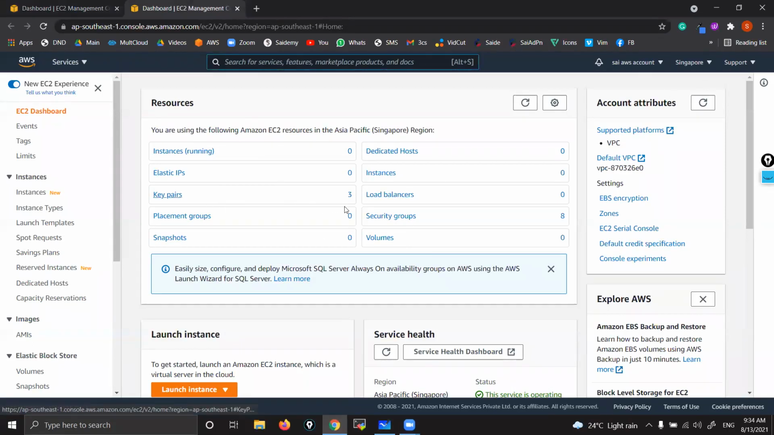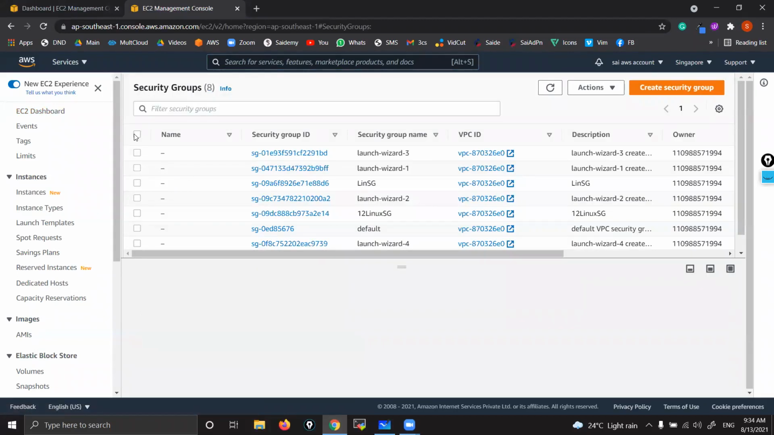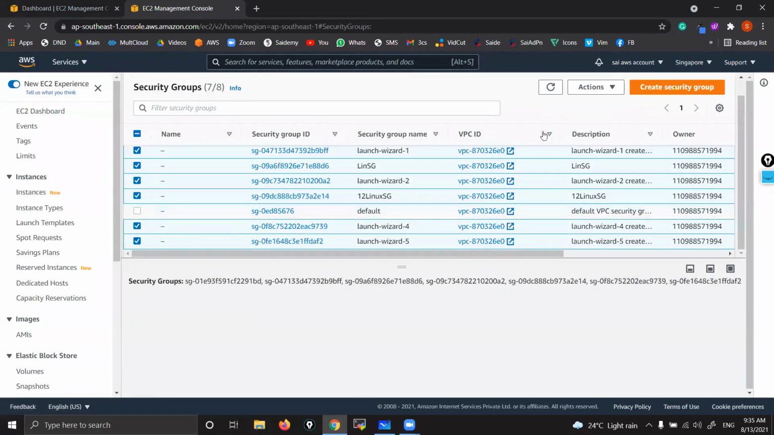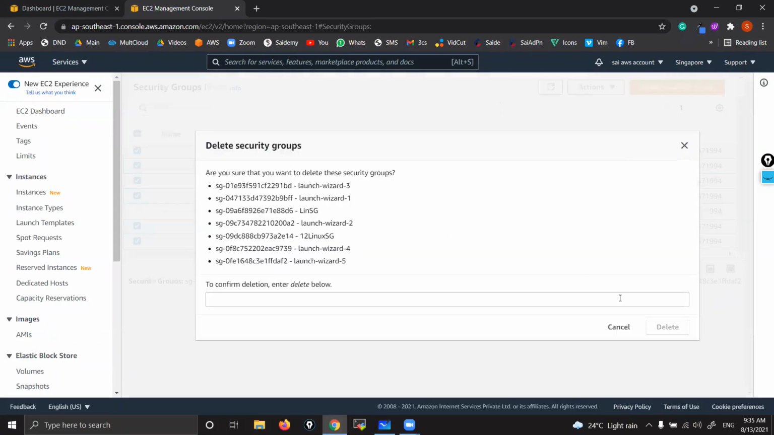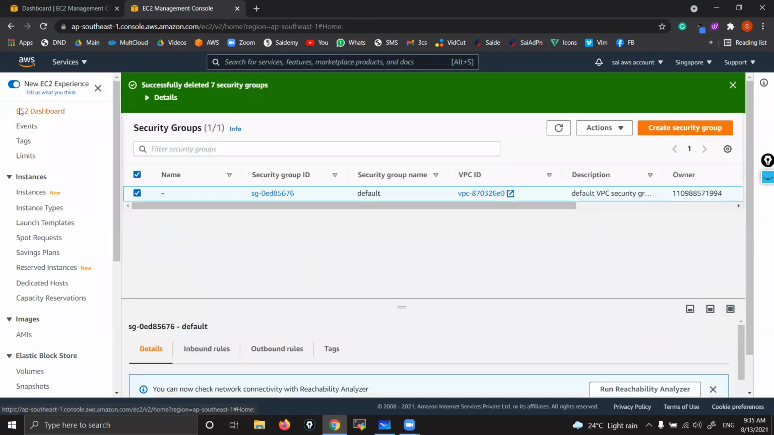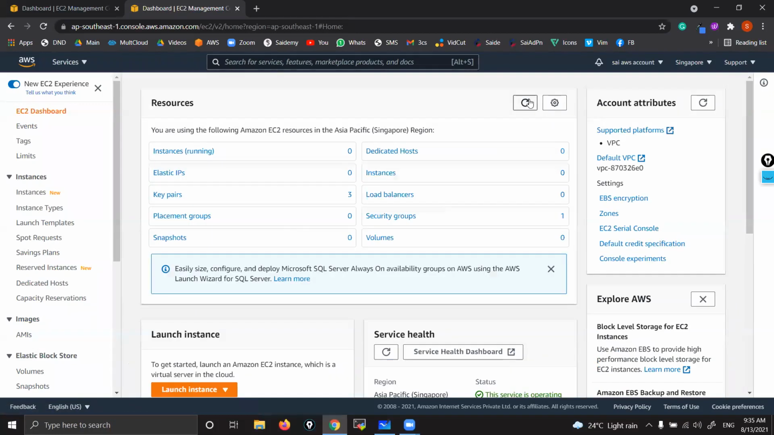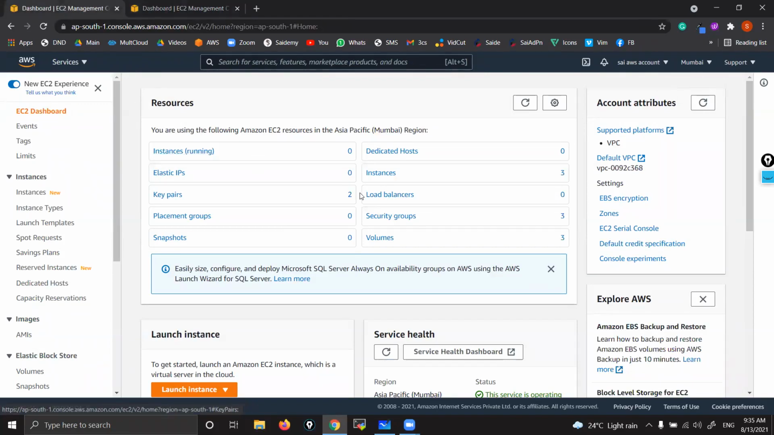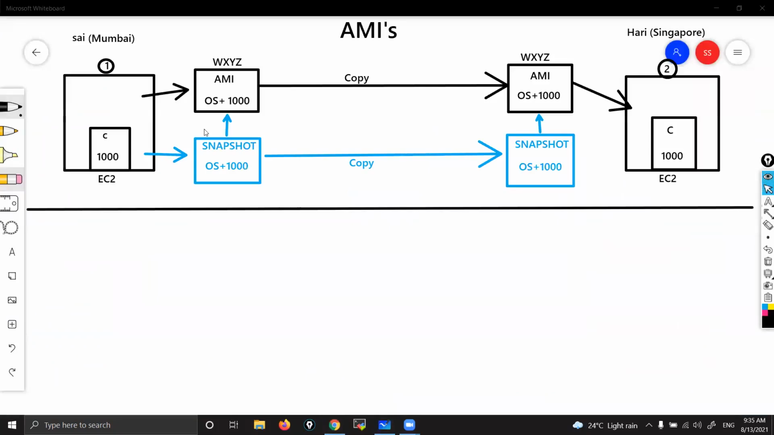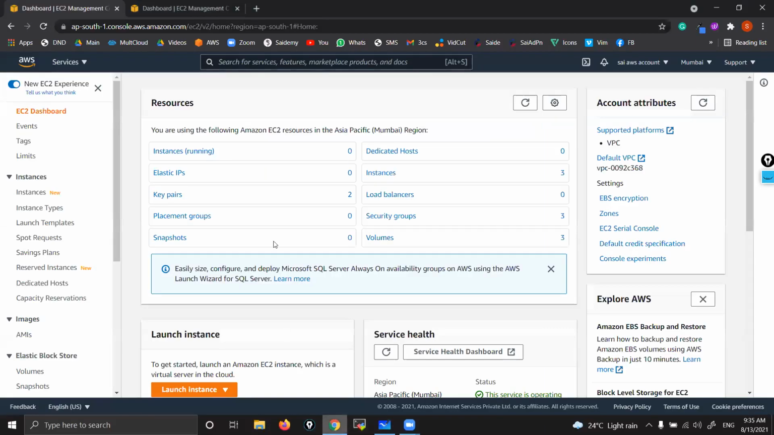In Singapore, do I have anything? Let me delete all unnecessary things. Fine, keep it, no problem. So one is Mumbai, here one is Singapore, you can see. In Mumbai, Mr. Sai is working. In Mumbai, Mr. Sai is working. He's going to launch one instance with a root drive. Let's do it.